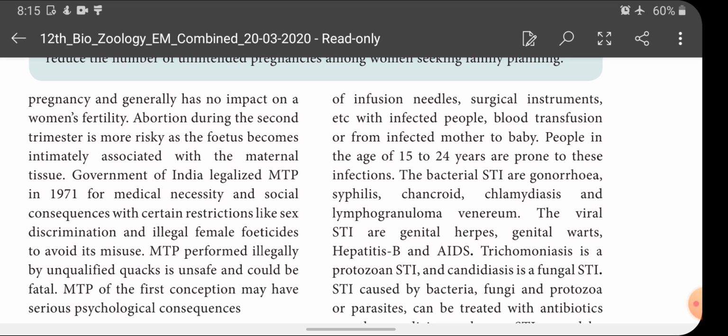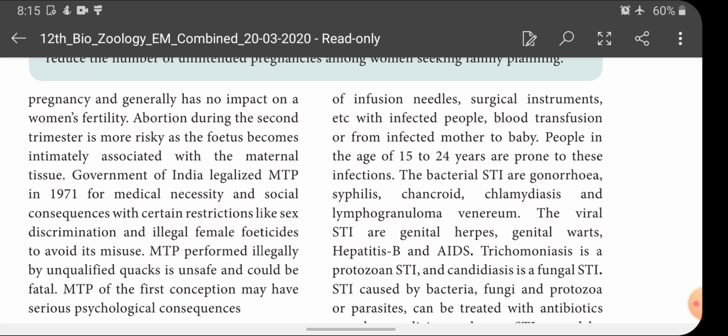Also, this disease is transmitted from infected mother to fetus, and through blood transfusion. People in the age of 15 to 24 years are prone to these infections. Mostly the people in the age of 15 to 24 are more prone to be affected with this disease.